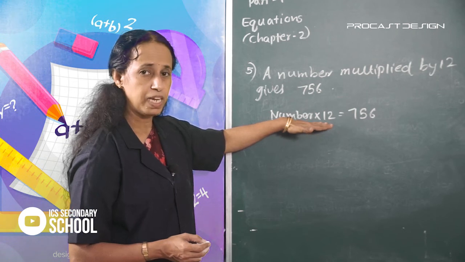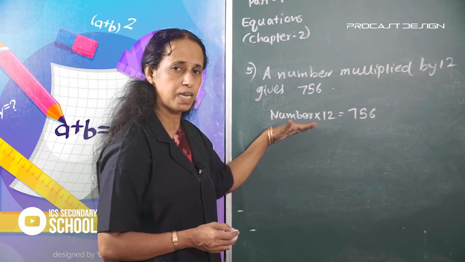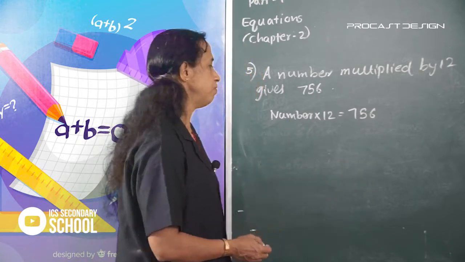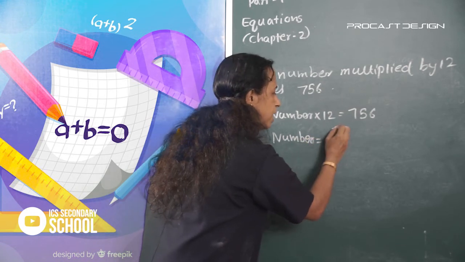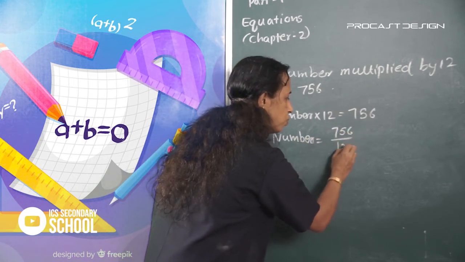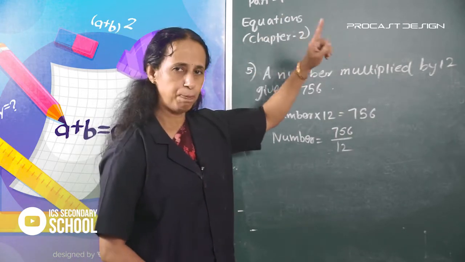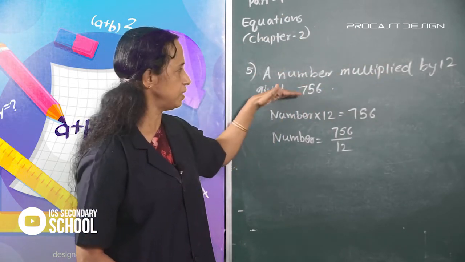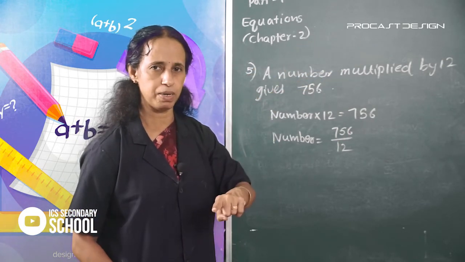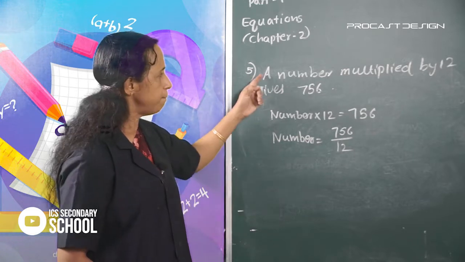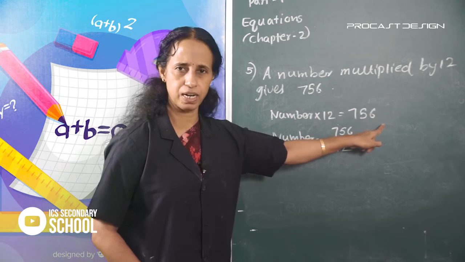Here is multiplication. In the method of inversion, change multiplication to division. The number is equal to 756 by 12. Here the question is: a number multiplied by 12 gives 756. What is the number? Number into 12 is equal to 756.